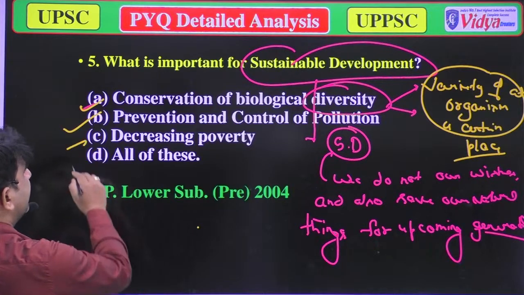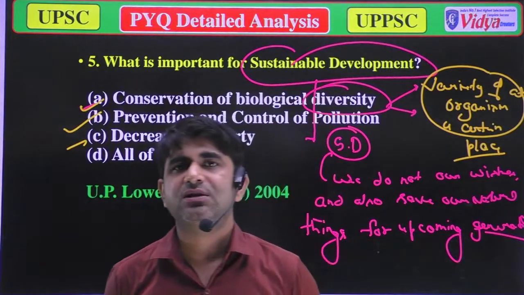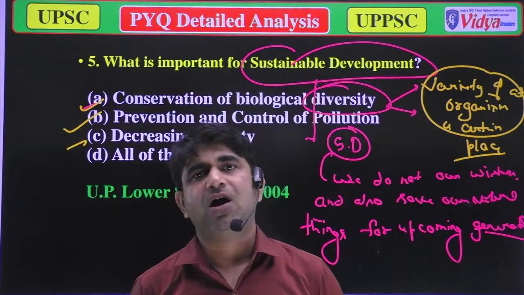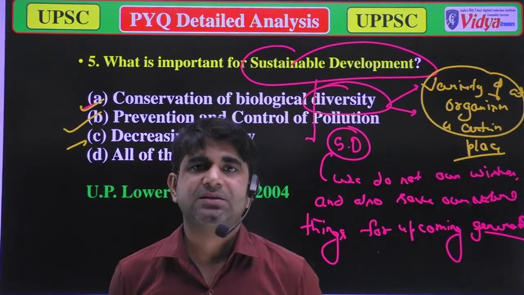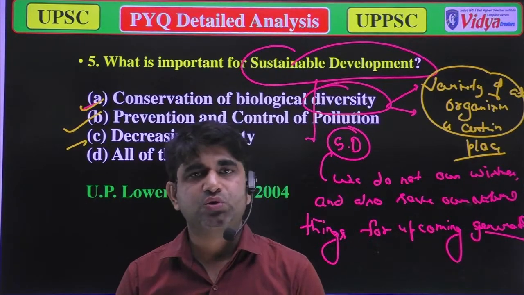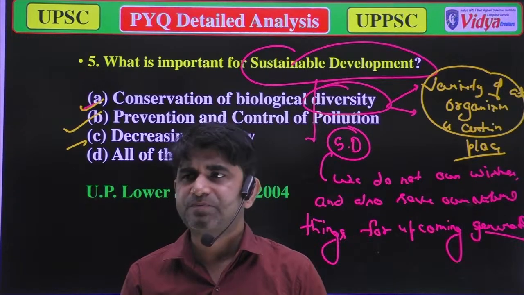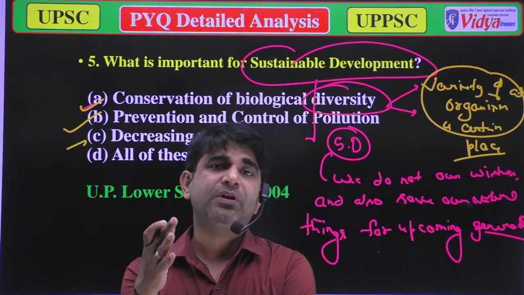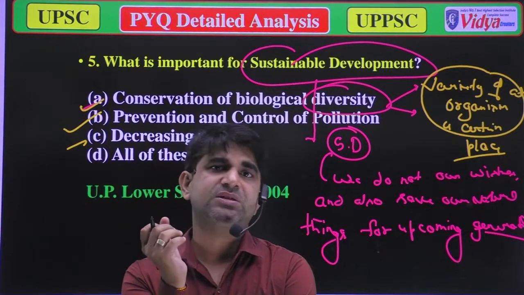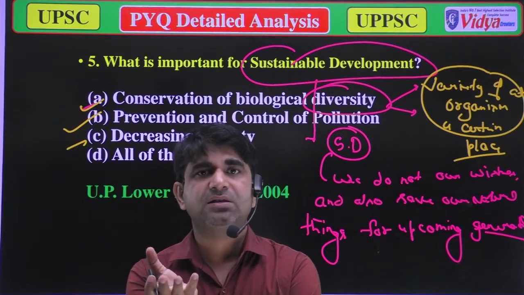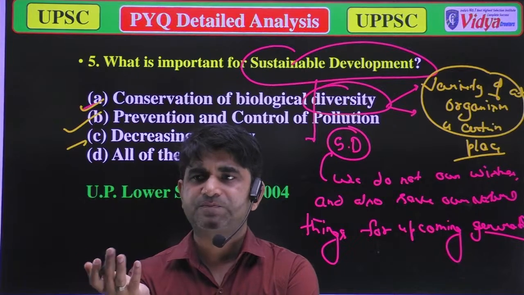Option 3 is decreasing poverty. Yeah, decreasing poverty is also necessary for sustainable development. Now you can say, sir, how can poverty play a role in sustainable development? Because when there is huge poverty, people will totally destroy natural resources. In the forest, they mainly cut trees, or you can say they depend on the leaves or trees for their fuel.